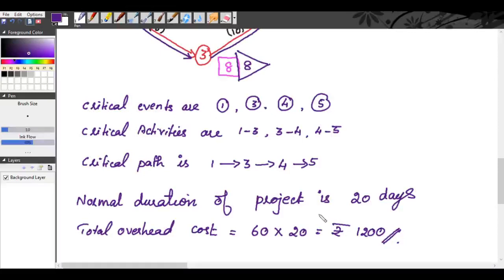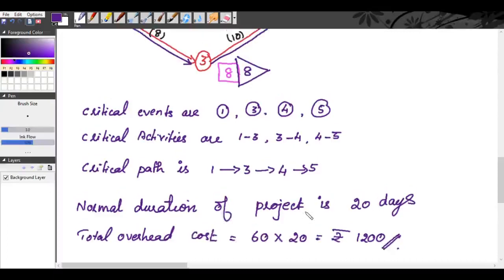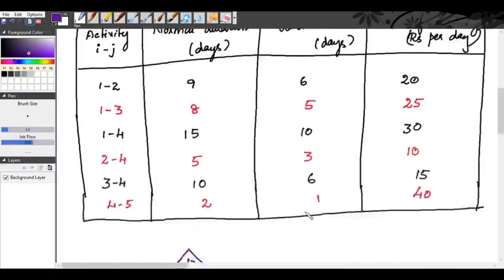Now we have to crash the activity. In order to crash the activity, we will be finding the crash cost, the overhead cost and the total cost. And how can we crash the activity? We can crash the activity along the critical path. So it is already given in the problem.